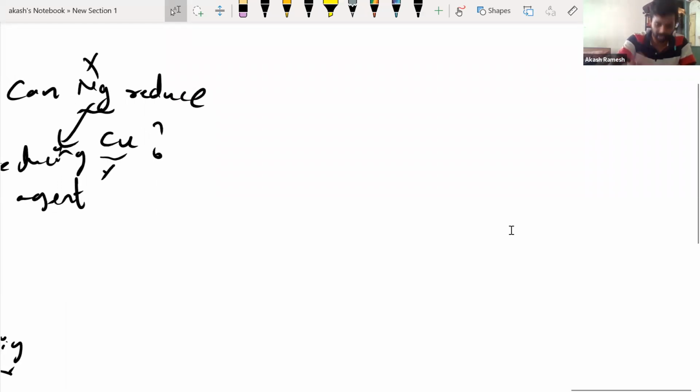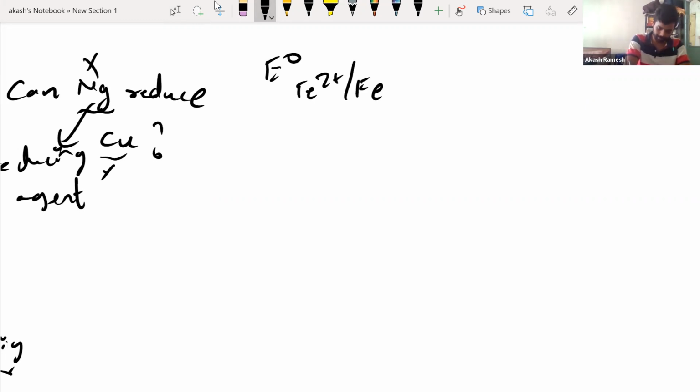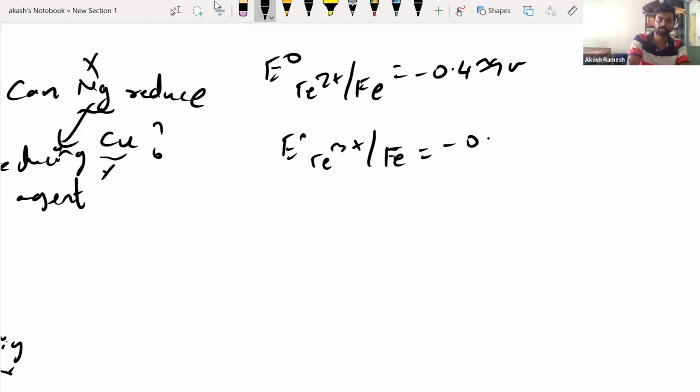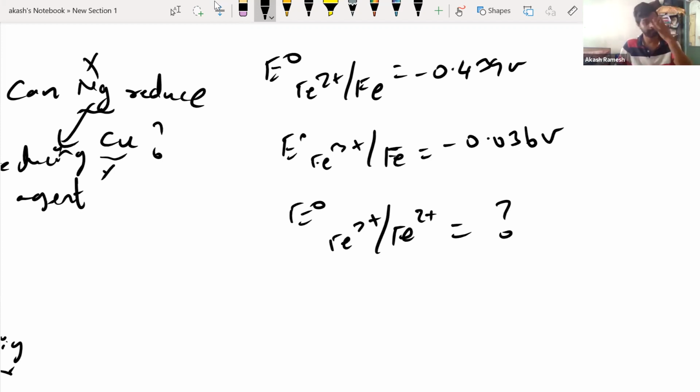Okay, so this kind of questions can be asked. They'll give you like this. They'll tell you that E naught of Fe2 plus bar Fe is minus 0.439 volts, and E naught of Fe3 plus bar Fe is minus 0.036 volts, and the question is you have to find E naught of Fe3 plus bar Fe2 plus. This you have to find.